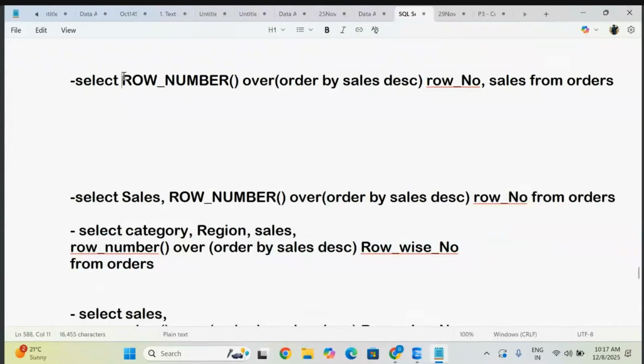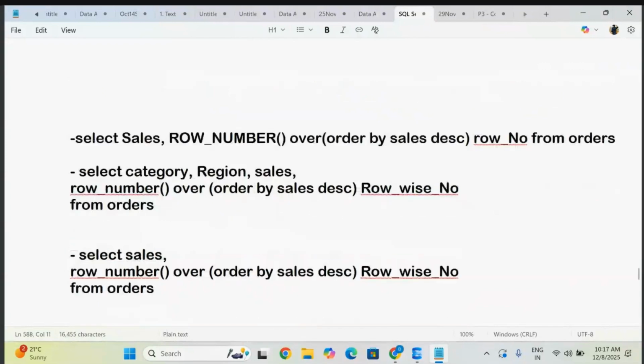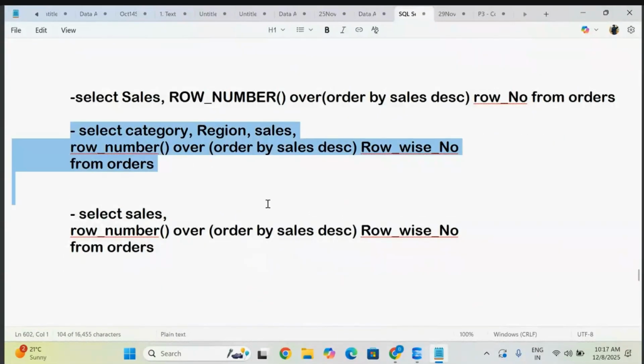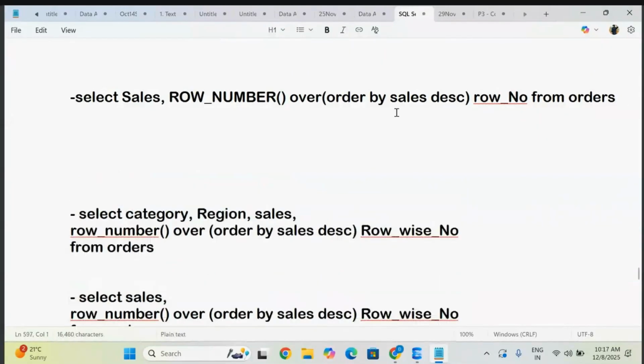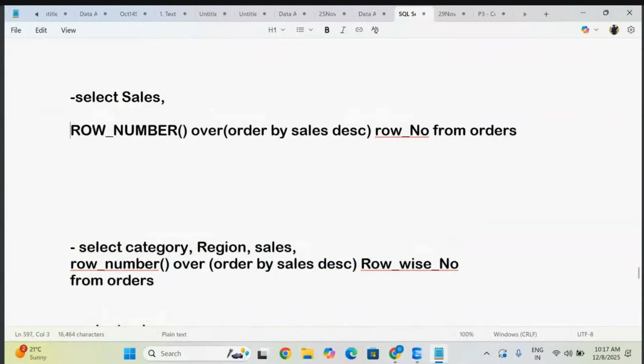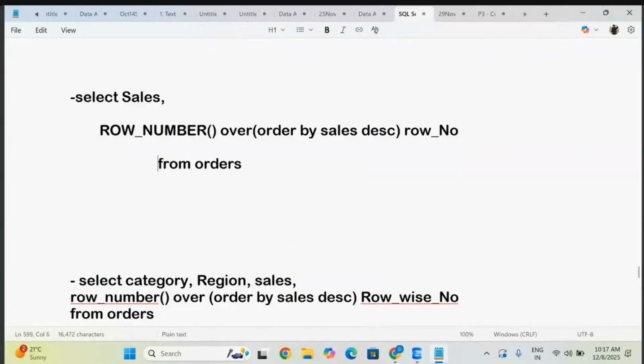Whenever you go for any such kind of rank, just observe what you do. Let me take a very simple scenario here. So far, you follow this order: first select, next from.